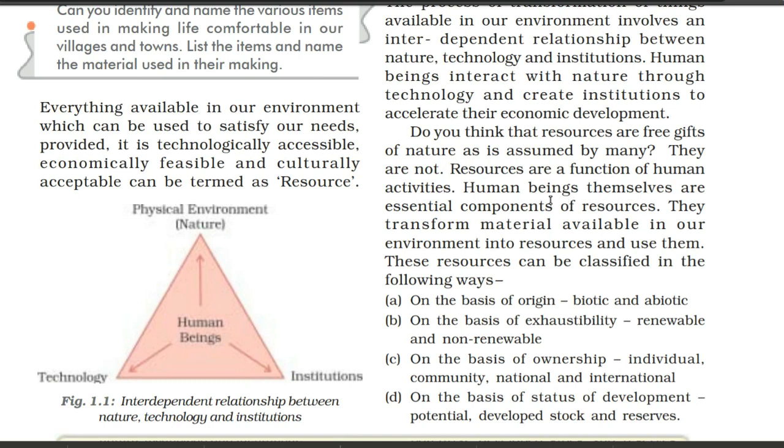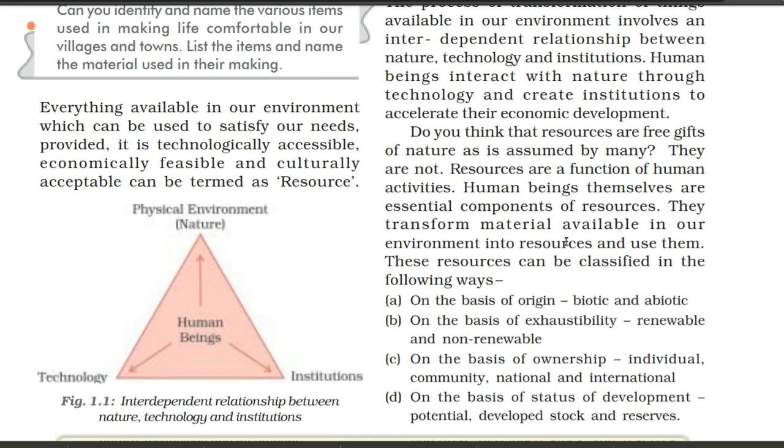So here it is explained how human beings played an important role in making anything a resource. Even for rivers, we very well know that from river water we can make hydroelectricity. But it is the human who uses his labor and technology, and by that he uses that resource. They transform material available in our environment into resources and use them.